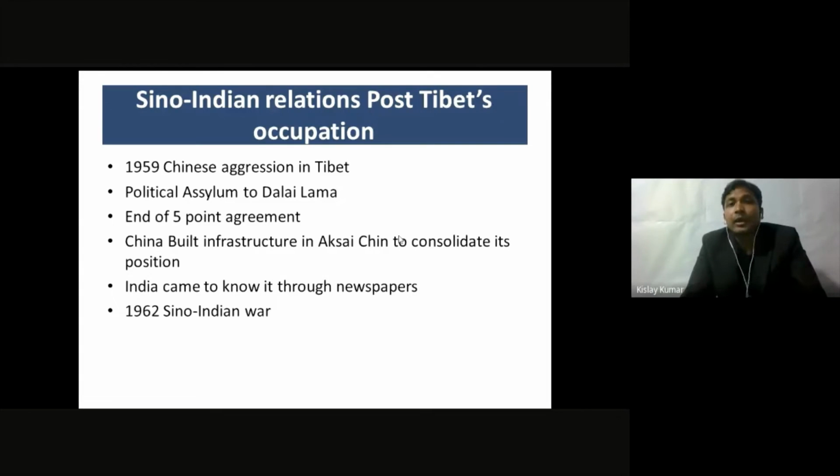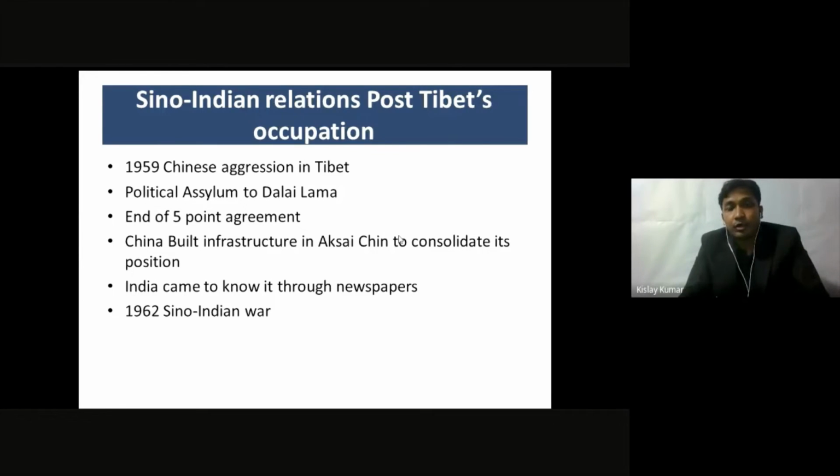Suddenly, the Dalai Lama had to escape. The head of the state, the religious head of the state, came to Jawaharlal Nehru, who was the first Prime Minister of India, and asked for political asylum, to which Nehru agreed. I would also like to inform you that before this, once more the Dalai Lama had come to India for taking political asylum, because he was scared that China would either kill him, and if he is killed, then Tibet is gone, because he was the head.